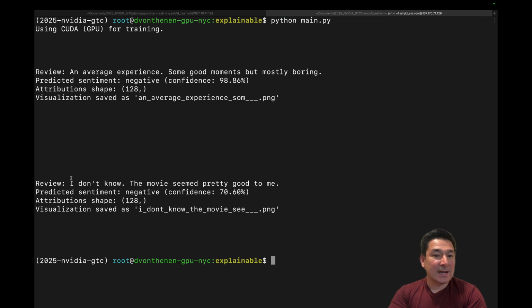Then the second sentence, "I don't know, the movie seemed pretty good to me." So this is very interesting. It came with a negative predicted sentiment with a confidence score of 70.6%. Clearly wrong. This should have been a positive sentiment. In the worst case, at least neutral. So let's take a look at the Captum visualization in order to understand how we arrived at